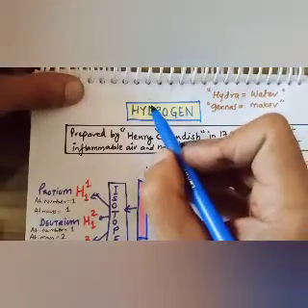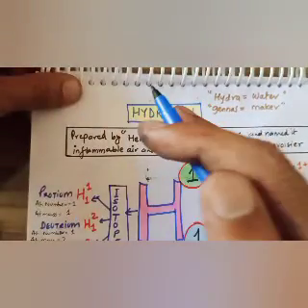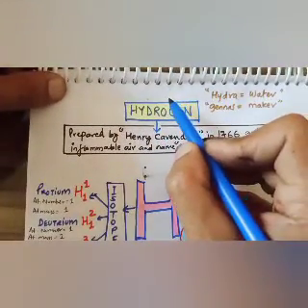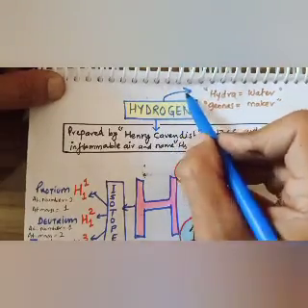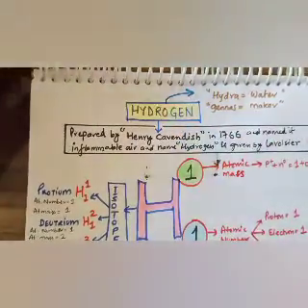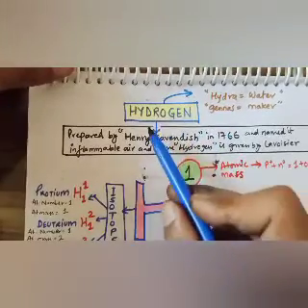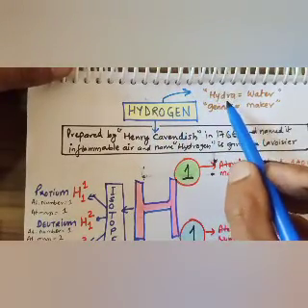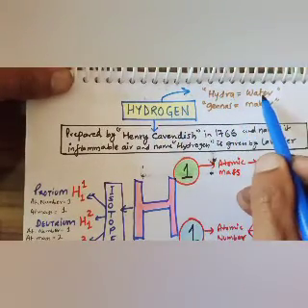Dear student, before telling you more about hydrogen, let me tell you where the word hydrogen originated. The word hydrogen comes from hydro, in which hydro means water and genes means maker.